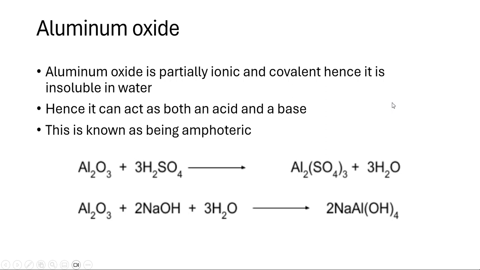Aluminium oxide is partially ionic and covalent, hence it's insoluble in water. Hence it can act as both an acid and a base. This is known as being amphoteric. So it can act as an acid, or it can act as a base. Here you've got two equations showing that. Al2O3 plus 3H2SO4 produces Al2(SO4)3 plus 3H2O. In that situation, it acted as a base and neutralized the H2SO4. Whereas here it's acting as an acid and reacting with the NaOH.